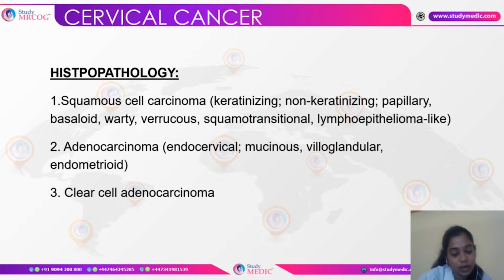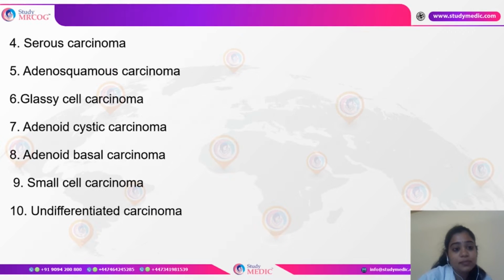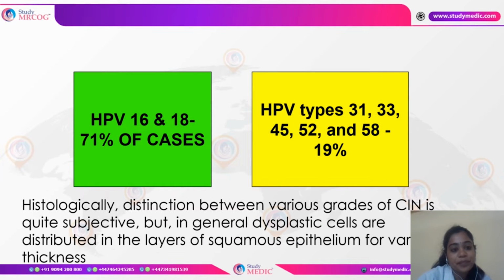Clear cell adenocarcinoma, serous carcinoma, adenosquamous, glassy cell carcinoma, adenoid cystic carcinoma, adenoid basal carcinoma, small cell carcinoma, and undifferentiated carcinoma. As we all know, the precursor is primarily the human papilloma virus, HPV, out of which types 16 and 18 contribute nearly 71% of the cases.